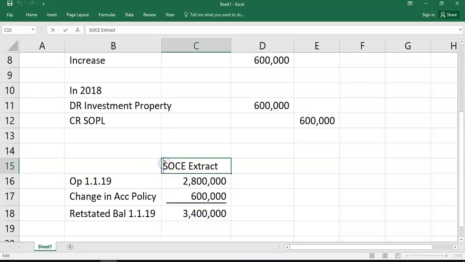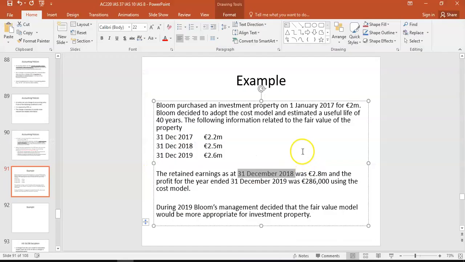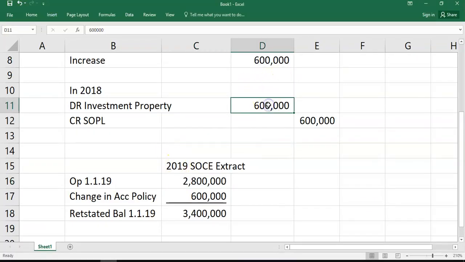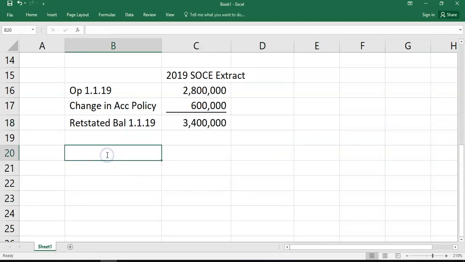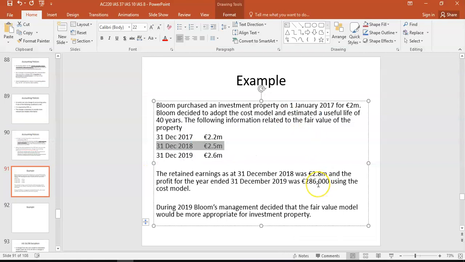So this is in the 2019 statement of change in equity, the current year. You're saying the opening balance, assuming the cost model, was 2.8 million. But we know if we went back and changed to the fair value model last year, investment property would be 600 bigger, as would our profits. So that means retained earnings would have been bigger. 2019 profit then, you have to be careful. 2019 profit will no longer be 286. Because if we changed to the fair value model